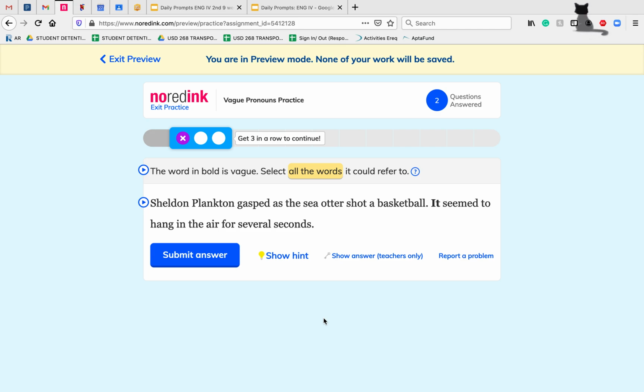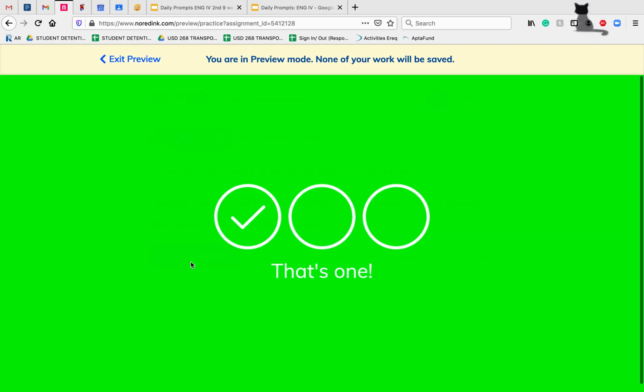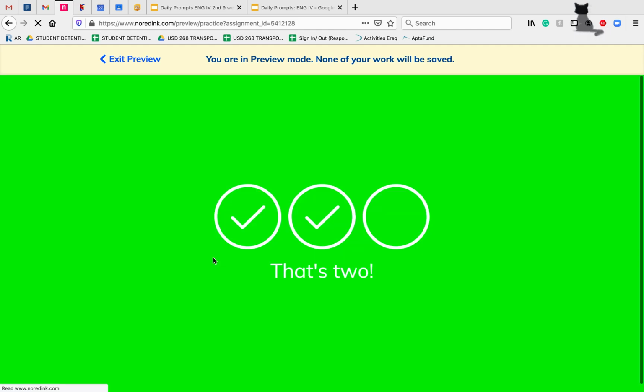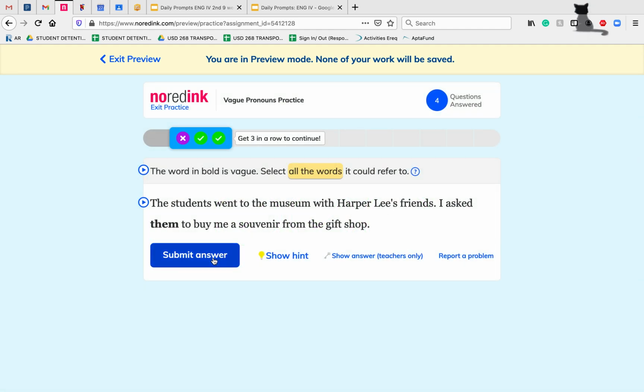Sheldon Plankton gasped at the sea as the sea otter shot a basketball. It seemed to hang in the air for several seconds. So this could have been the sea otter or the basketball. I taught Danielle and Moaning Myrtle to flip pancakes, then I showed her how to make syrup from scratch. It could have been Danielle or Moaning Myrtle who were learning how to flip the pancakes, so that's the her that it could be referring to.